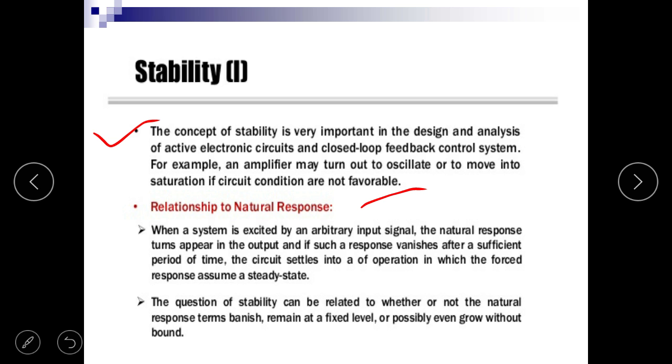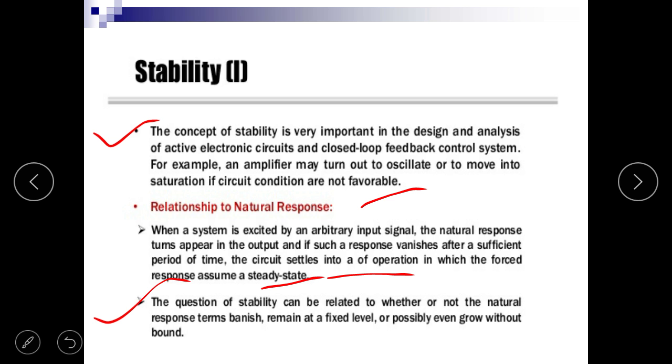Relationship to natural response. When a system is excited by an arbitrary input signal, the natural response term appears in the output, and if such a response vanishes after a sufficient period of time, the circuit settles into a mode of operation in which the forced response assumes a steady state.